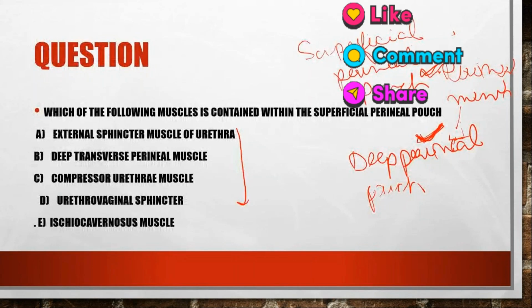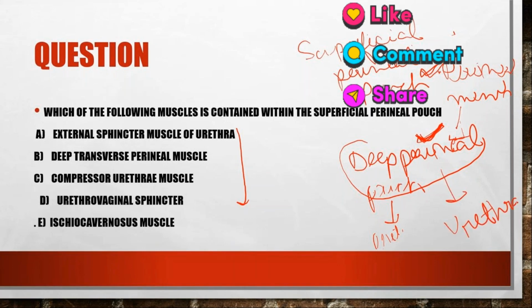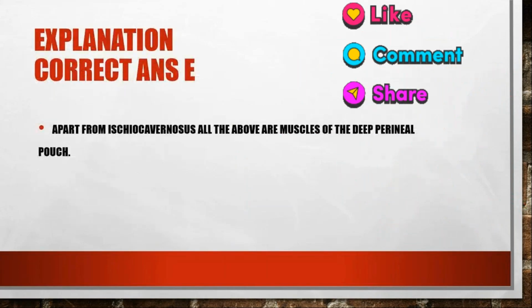Have you not read this topic, the perineal membrane topic? No, ma'am, I read it, but. Okay. So in the deep perineal pouch in the female, what structures will be there? It is urethra and vagina. Yes, and in males only urethra will be there. Yes, that is the only difference. Okay. So apart from ischiocavernosus, all the above are muscles of the deep perineal pouch.